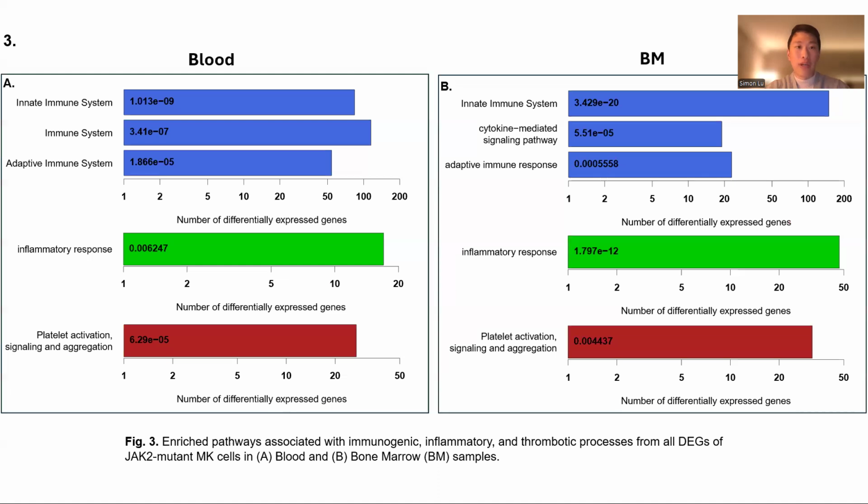So here we have the functional and pathway enrichment results for blood and bone marrow using around 2,000 differentially expressed genes in both conditions. And we can see here that once again, immunogenic, inflammatory, and even thrombotic processes are enriched in both the blood and bone marrow in the JAK2 condition when compared to the wild type.